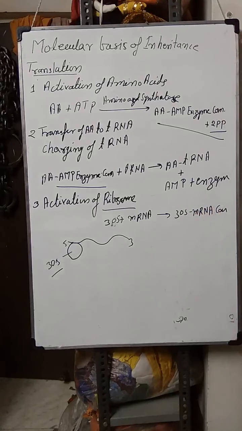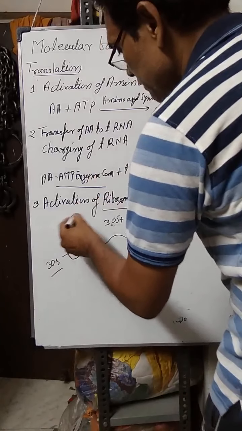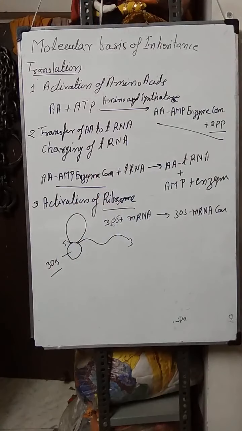Then after, the magnesium ion concentration will increase, due to which the larger subunit will be attached in this position.